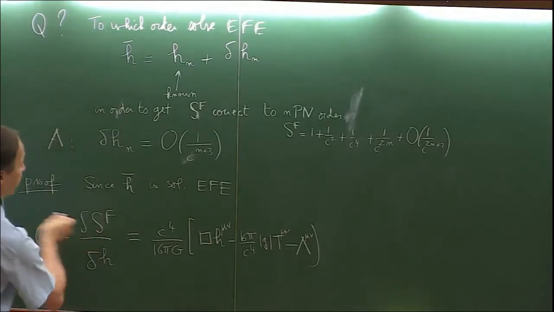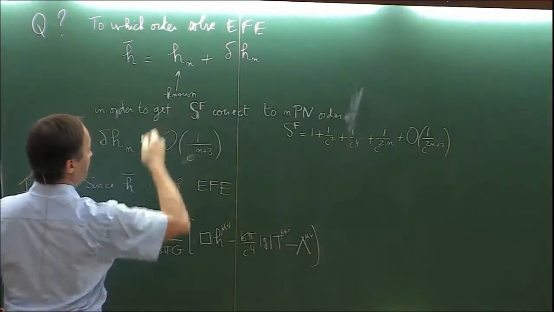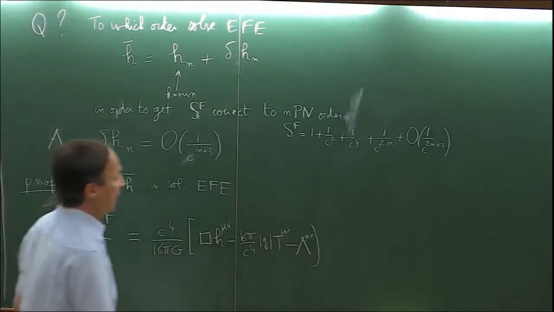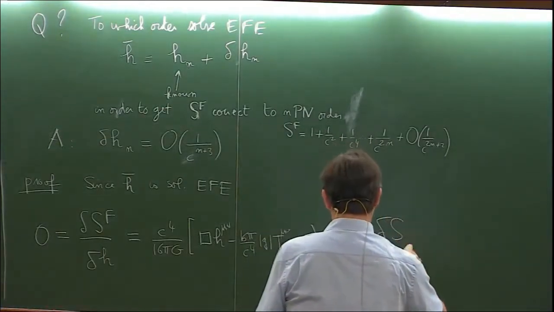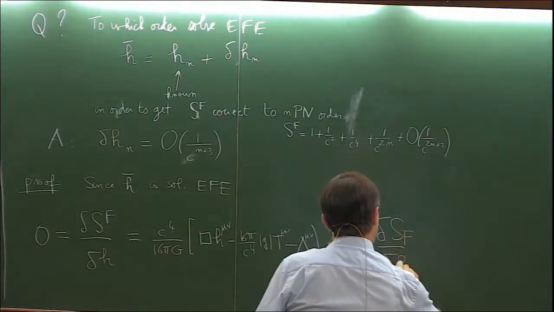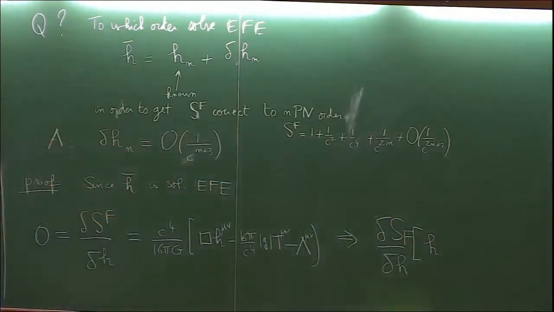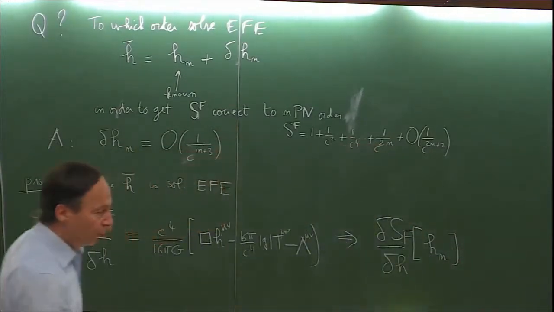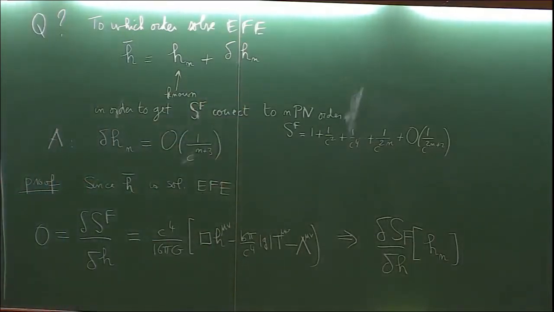And now this implies that since we have solved these equations up to some order n or n plus 2 and neglect this term, this means that the variation of the Fokker action with respect to h, but for the known terms that we have just computed by iteration, that is for h_n, is due only to the small remainder, which is just the terms that we have neglected in our iteration of the field equations.